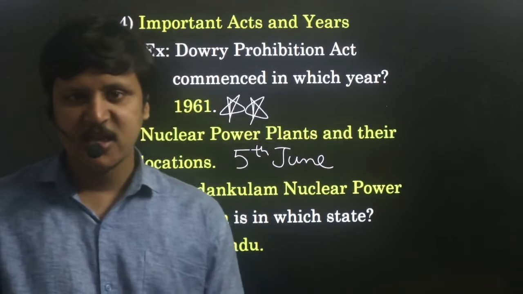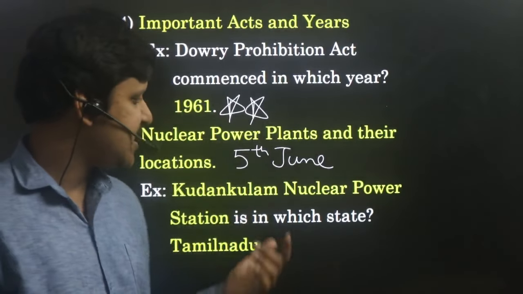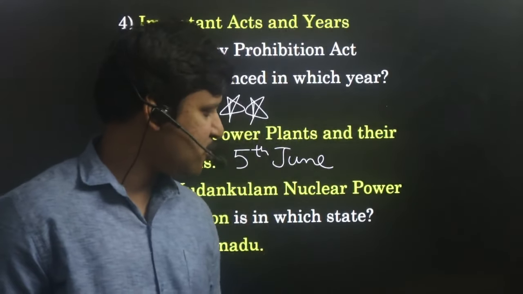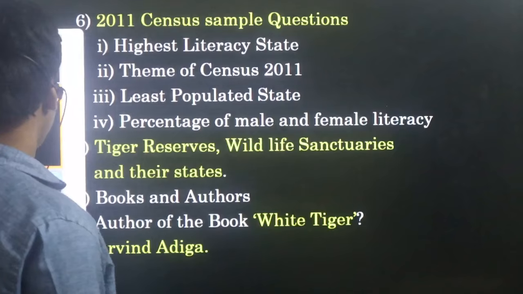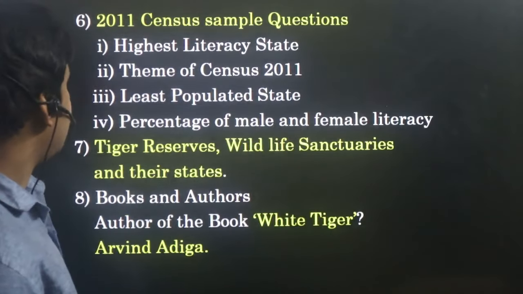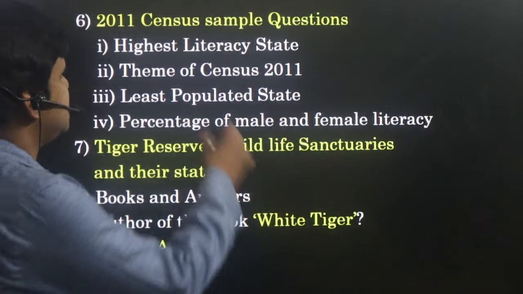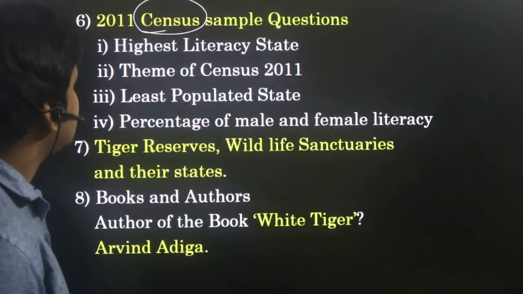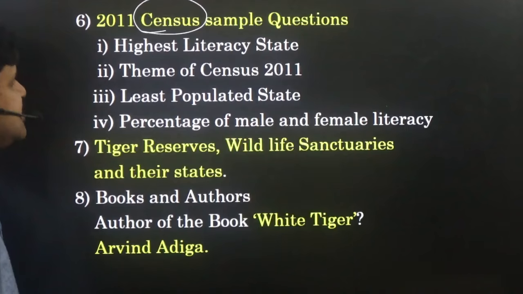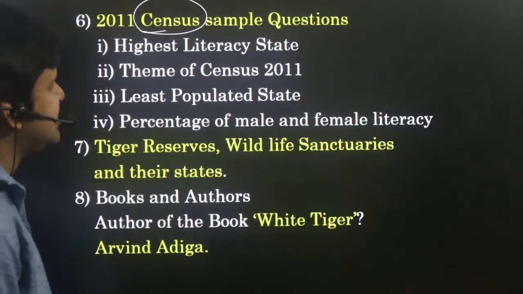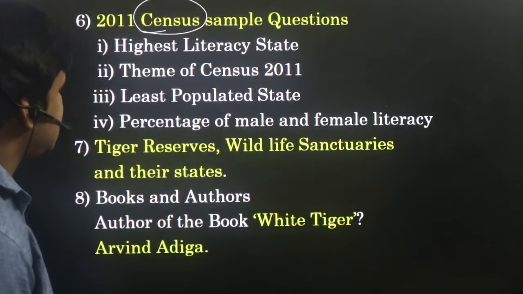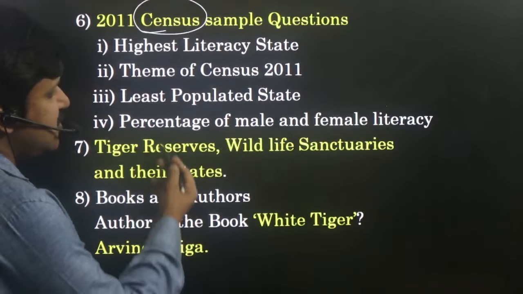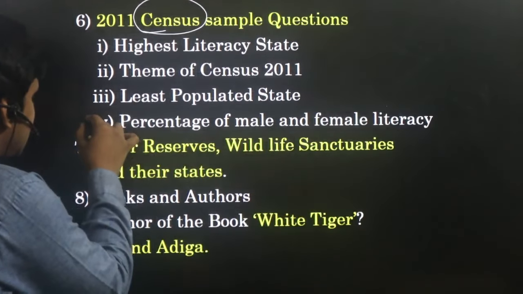Suppose if any newly built power plants are there, just be thorough with them also. Those are also important. Next, another common question we find in our exams is census. Questions related to the 2011 census are also most common in our exams. Questions can be asked like this: highest literacy state, least populated state, percentage of male and female literacy.